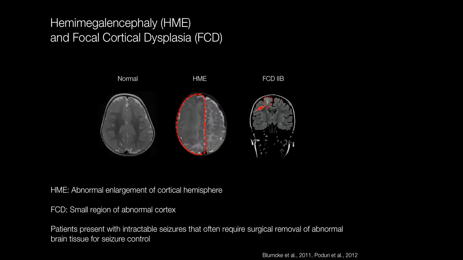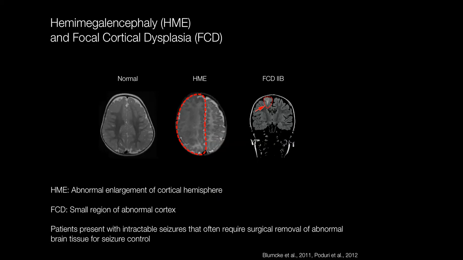And currently, we've come to understand that in addition to TSC, there are several additional disorders that fall into this bucket category of mTORopathies, namely the brain malformations hemimegalencephaly, which I abbreviate as HME, and focal cortical dysplasia, abbreviated as FCD. In these magnetic resonance images of the brain, the red dashed lines outline the areas of abnormalities.